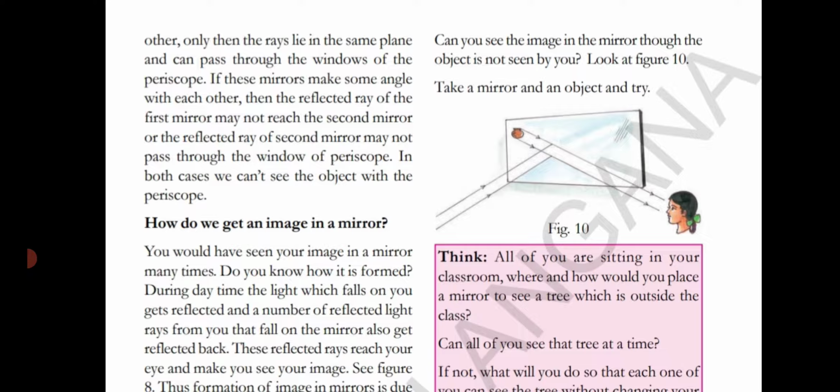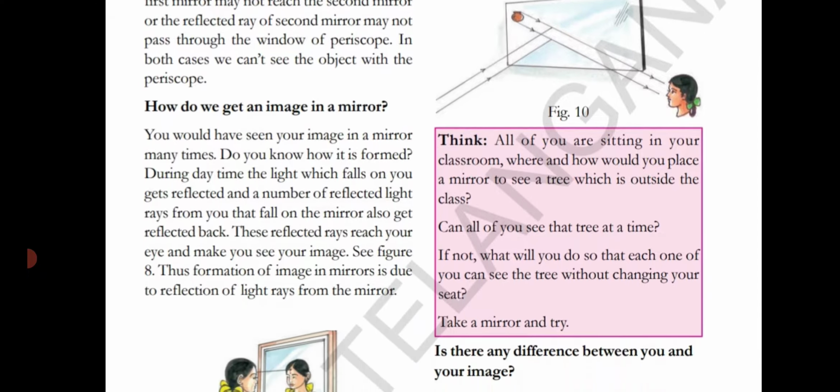When you are on the incident ray side and your friend is on the reflected ray side, you could notice your friend. If these mirrors make a small angle with each other, then the reflected ray of the first mirror may not reach the second mirror, or the reflected ray of the second mirror may not pass through the window of the periscope. In both cases, we can't see the object with the periscope.